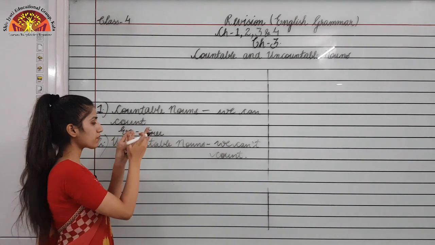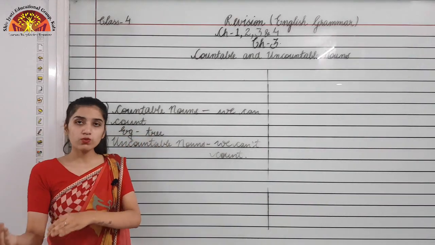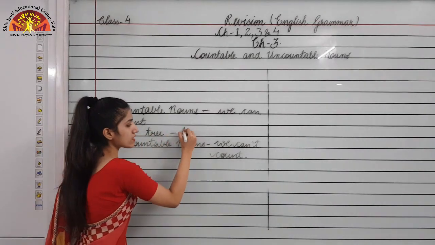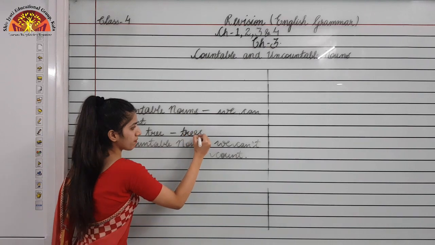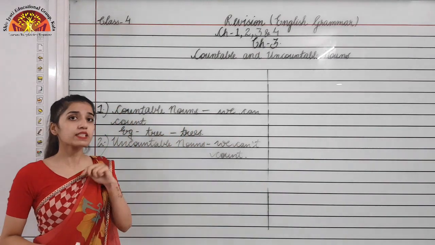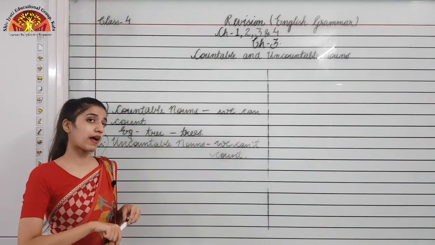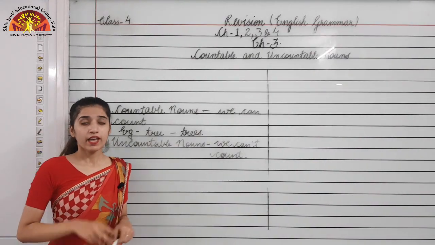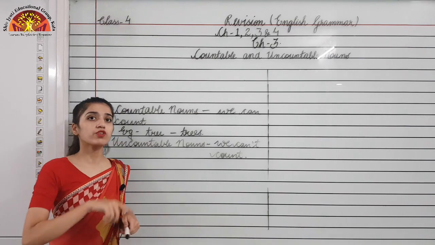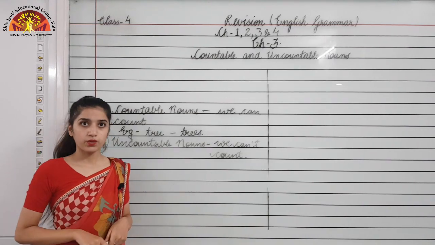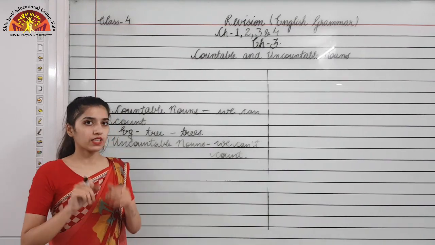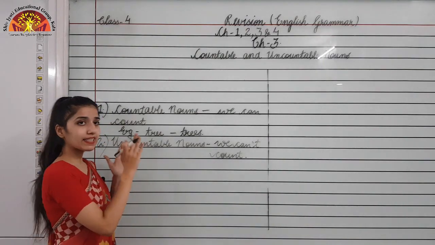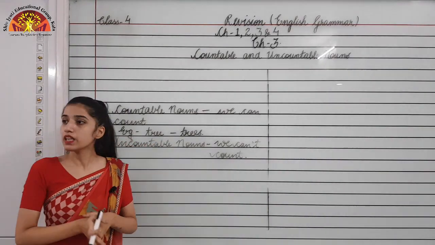They can be singular also and they can be plural also, like it can be trees also, right? But when I talk about uncountable nouns, what happens? These are the nouns that we can't count, right? If I ask you to count the water, can you count that? No, you can't count. And that is what uncountable nouns are.